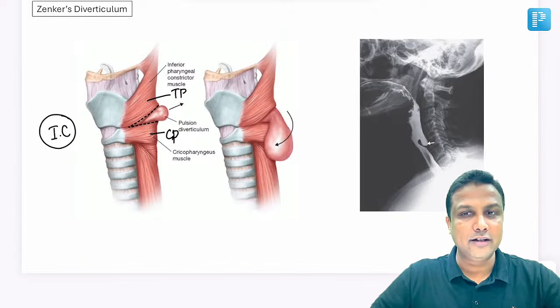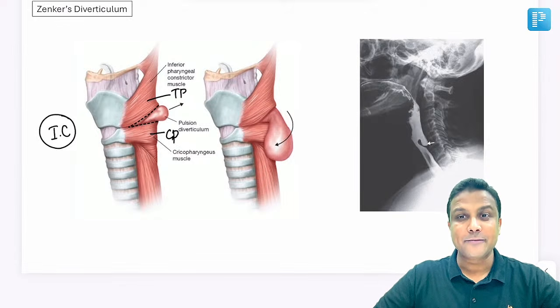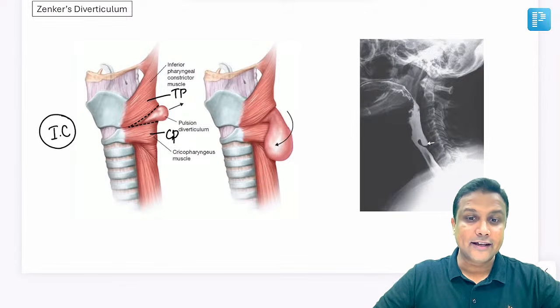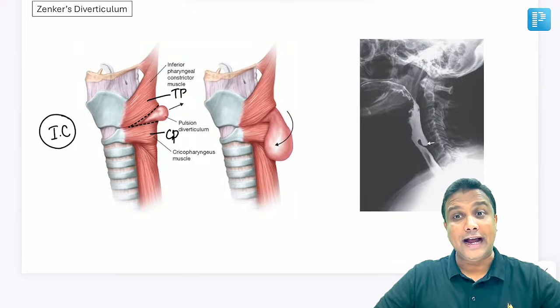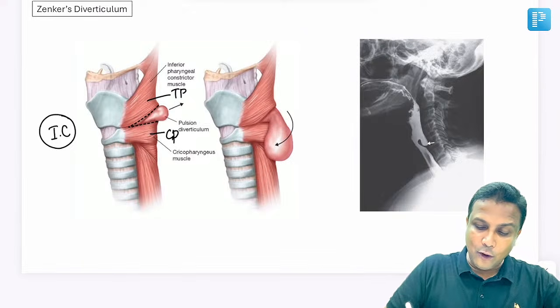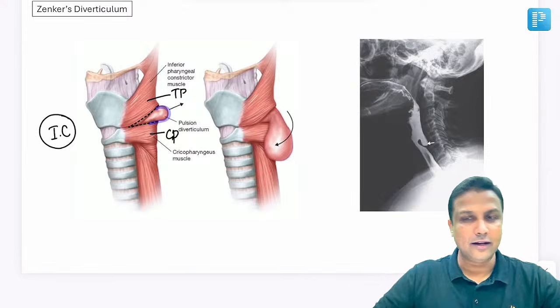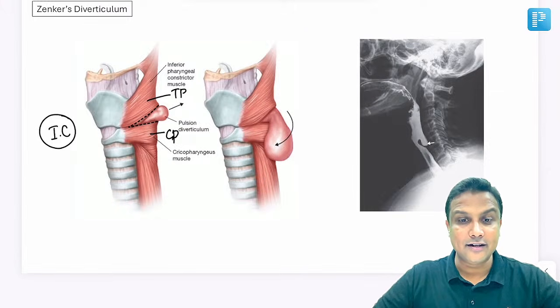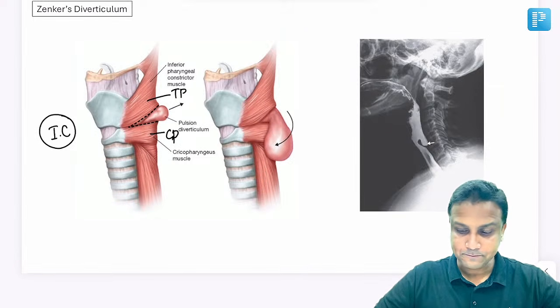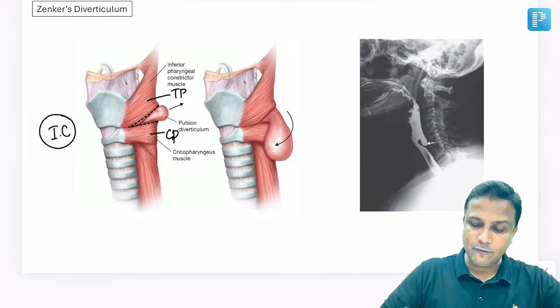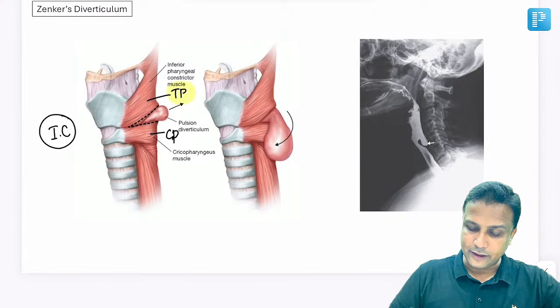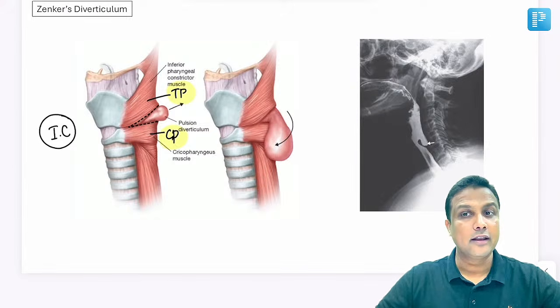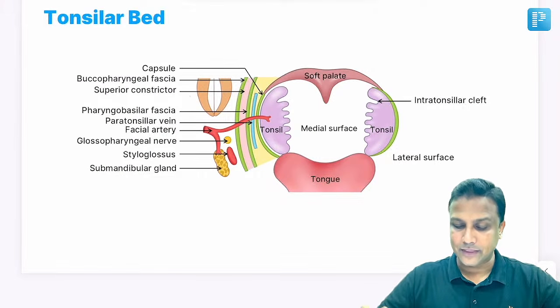And this weak area here will be referred to as what, guys? Killian's dehiscence. Okay, and from this Killian's dehiscence, there is an outpouching which will be coming here, and that diverticulum is referred to as, yes, Zenker's diverticulum. So Zenker's diverticulum is between which two muscles was the question? Remember, thyropharyngeus and the cricopharyngeus. Done.